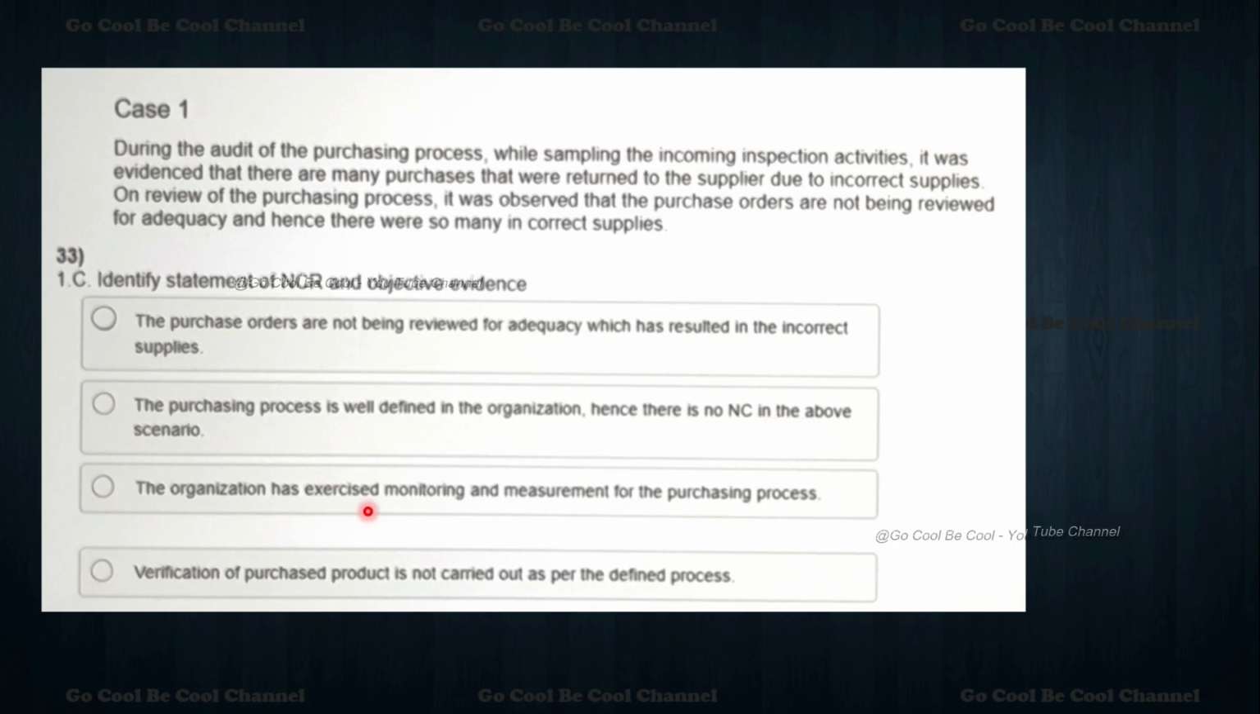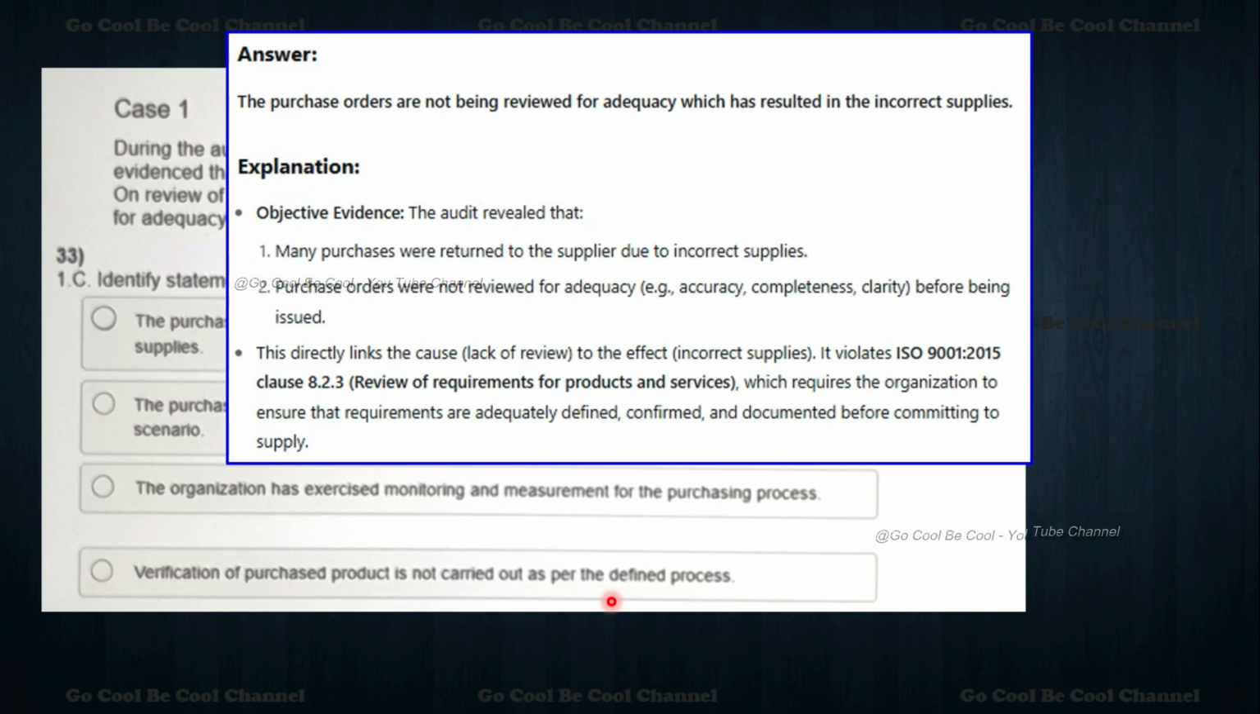The organization has exercised monitoring and measurement for the purchase order. Verification of the purchased product is not carried out as per the defined process. So what may the answer be? Yes, the first one: the purchase orders are not being reviewed for adequacy, which has resulted in incorrect supplies. That is the main objective evidence we are supposed to highlight.